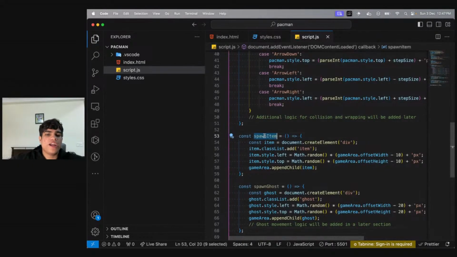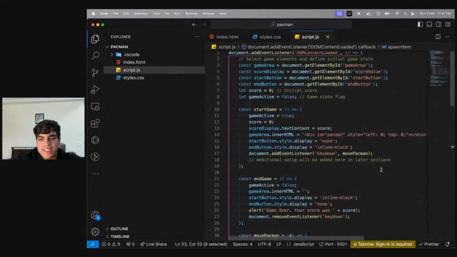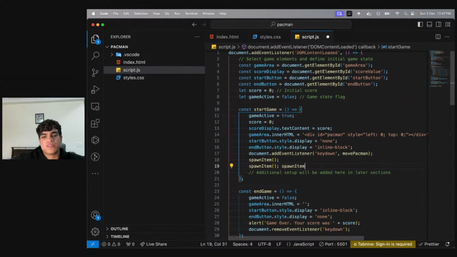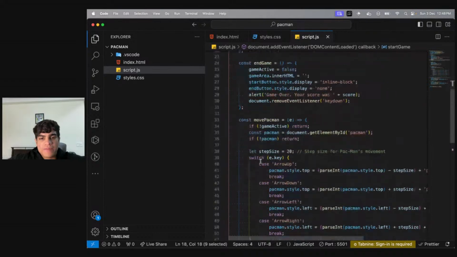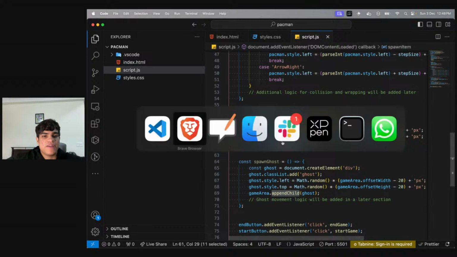So if I call this spawn item now, look at this. Let's say whenever we are starting the game, I will randomly add three items. Right? So what will this do? This will basically call the spawn item function. The spawn item function creates an item, it's a div, gives it the class of item, and just appends it in the game area.